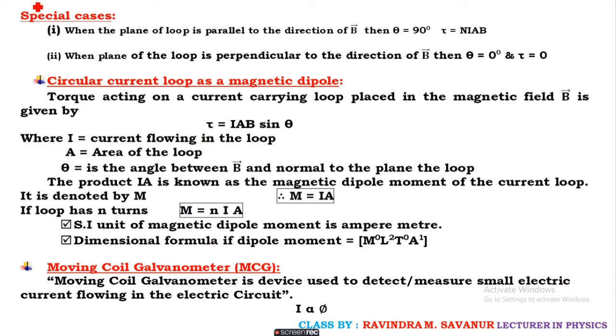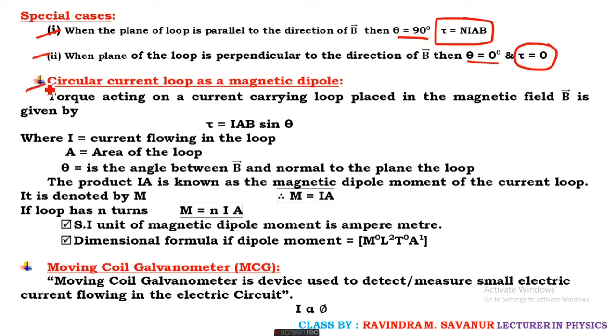And here we are given some special cases. When the plane of the loop is parallel to the direction of the field, theta equals 90, then torque equals NIAB. When the plane of the loop is perpendicular to the field, then theta becomes 0 and torque becomes 0.